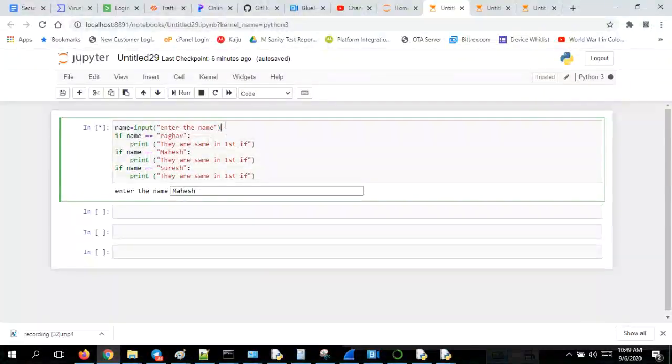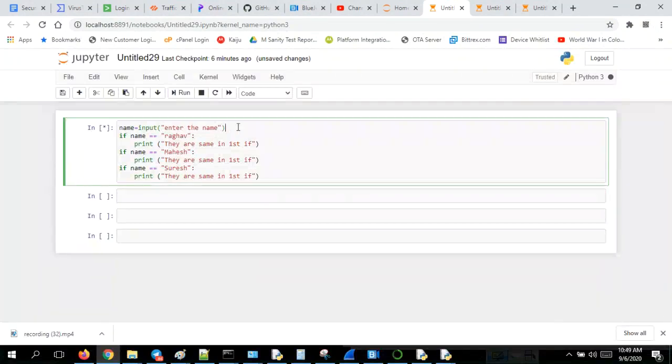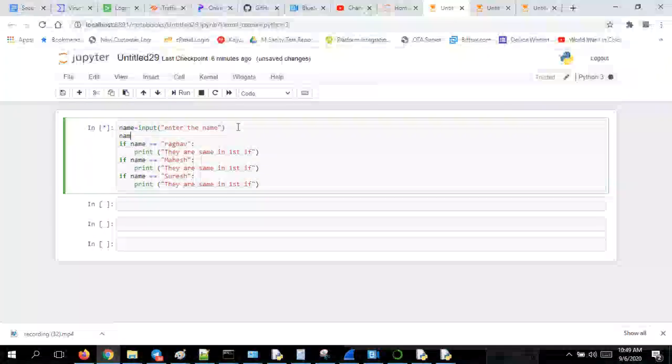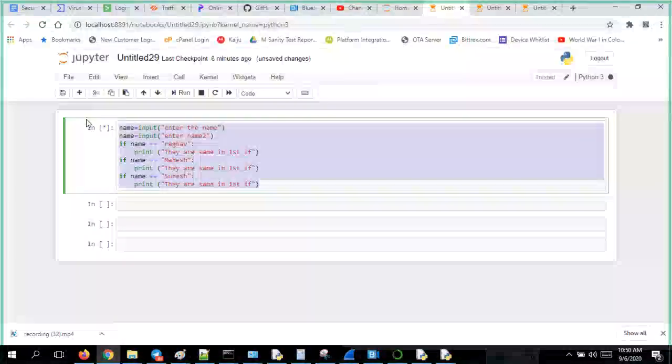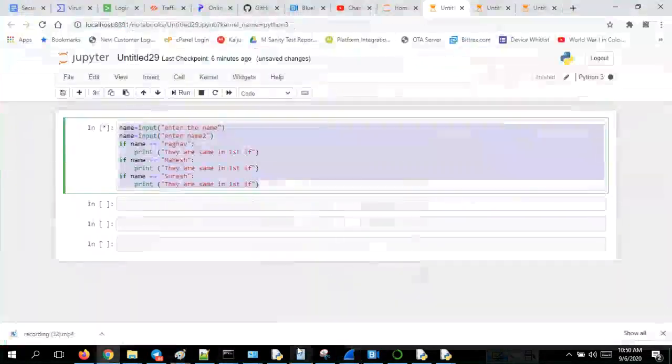Say for example, I can give two statements. Name is equal to input, I can give enter name 2. See, I take this code. Now you will come to know why we require that thing.